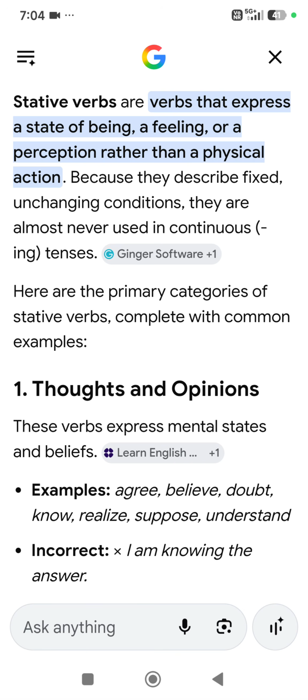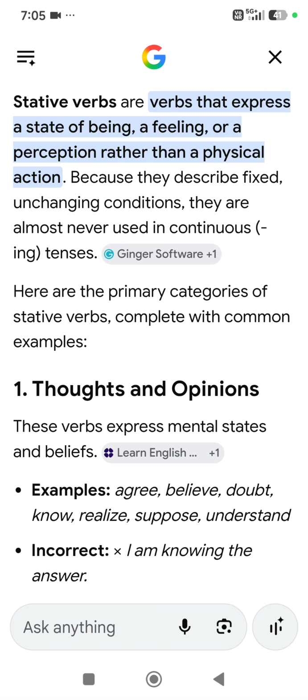Stative verbs are verbs that express a state of being, a feeling, or a perception rather than a physical action or activity. Remember, there is no physical action.